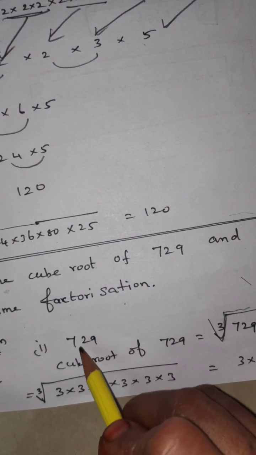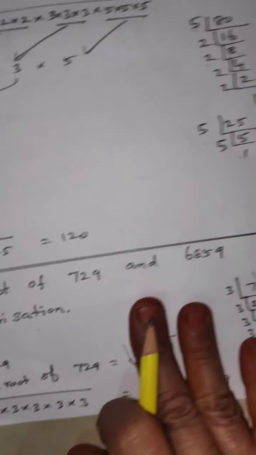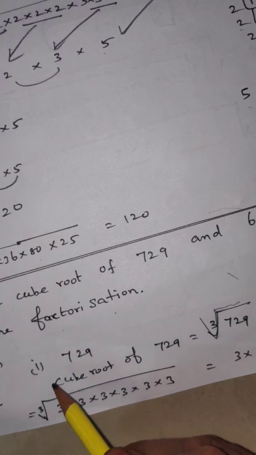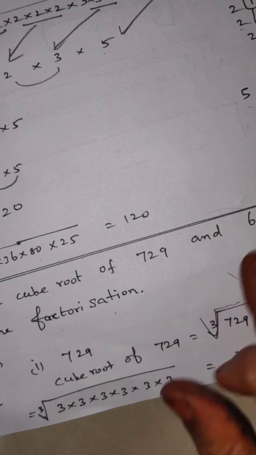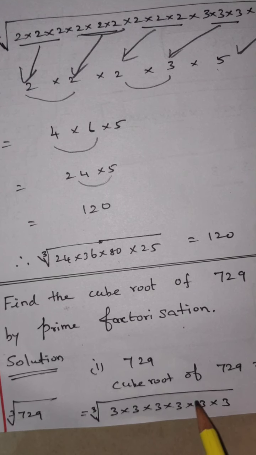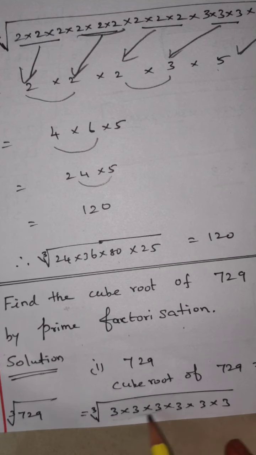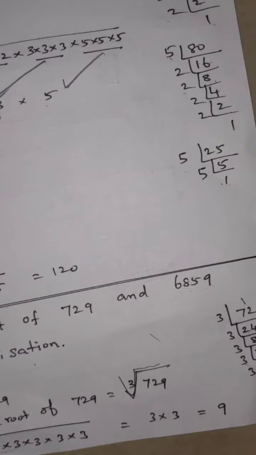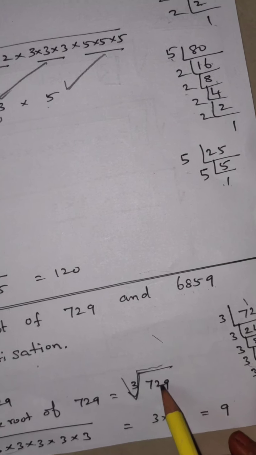Now the factors of 729 are 3 into 3 into 3, 3 into 3 into 3, six 3s. With the cube root symbol, write 3 into 3 into 3 into 3 into 3 into 3. From the first three 3s write one 3, from the next three 3s write one 3. 3 3s are 9. Now the cube root of 729 is equal to 9.